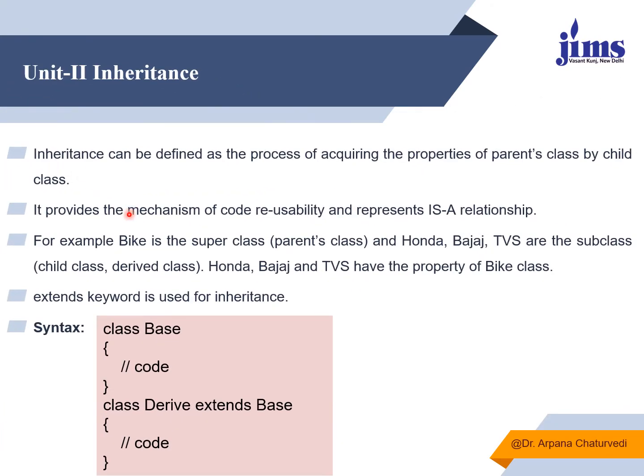Here you can see that inheritance can be defined as the process of acquiring the properties of a parent class by a child class, and in this mechanism we are performing reusability, or there is a kind of relationship.